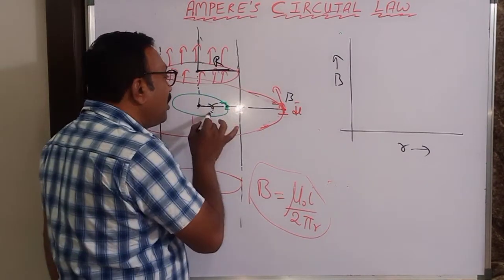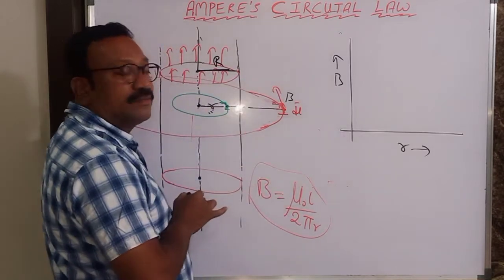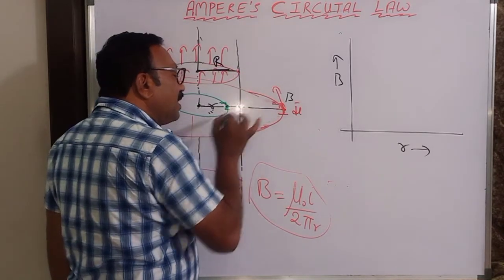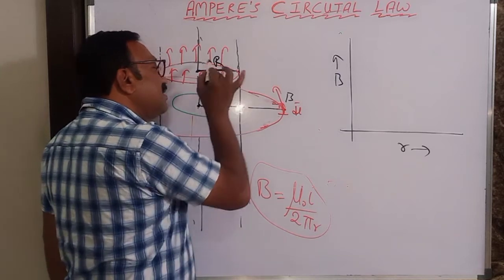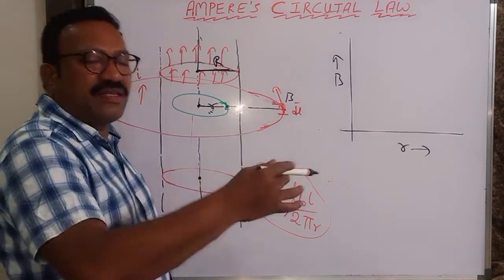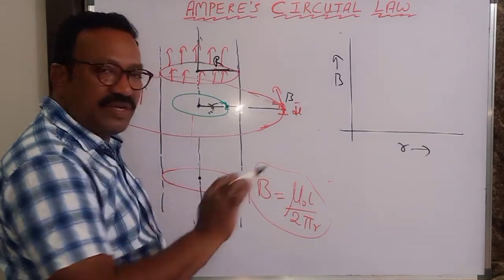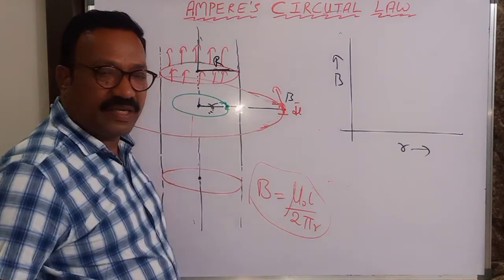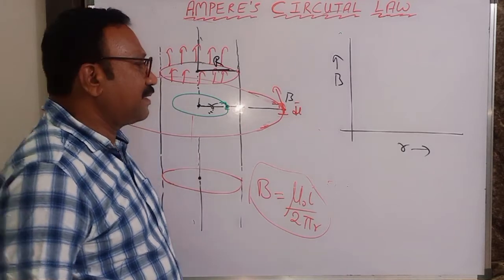If small r is greater than capital R, you will go outside. If small r is equal to capital R, you will lie on the surface. If small r is less than capital R, you will go into the surface. If small r is equal to 0, you will go to the center. So like that, always small r is measured from the axis only, as a distance. Understand? Wherever you want to determine. That is why distance is taken on the x-axis.